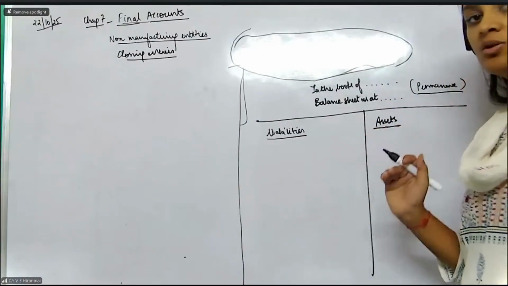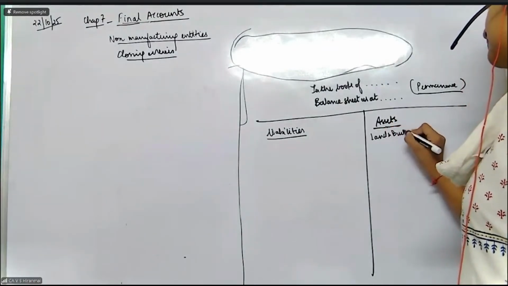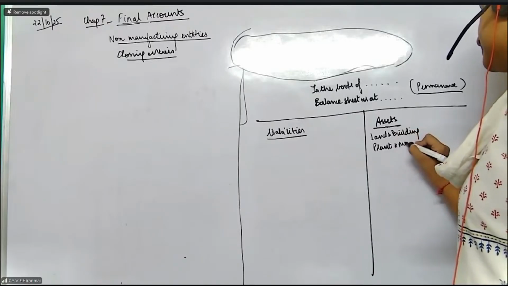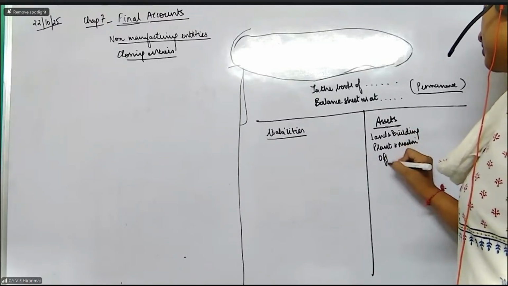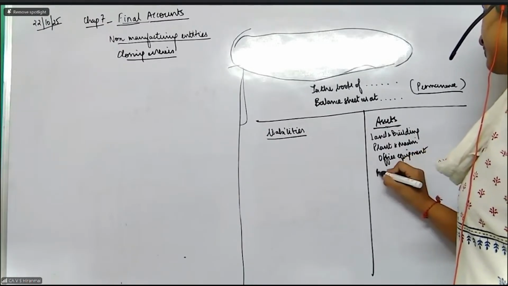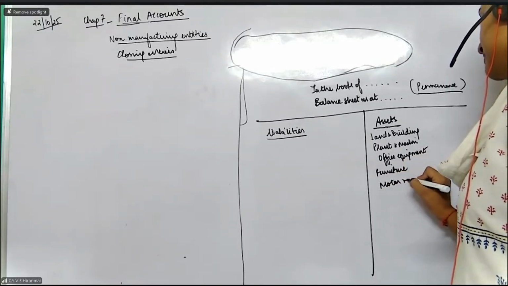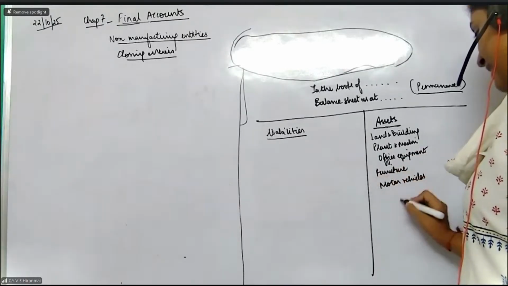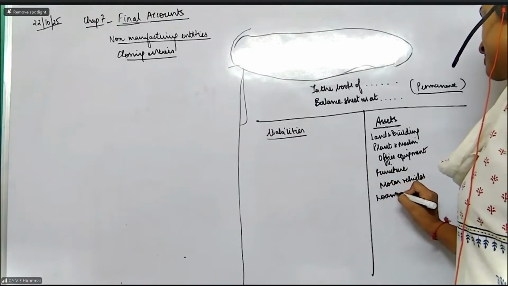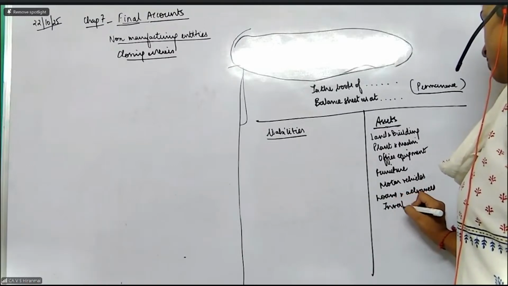So permanence means those assets which are permanent. First is land and building, the fixed assets will come first. Plant and machinery. Any other office equipment. And then furniture. And then you have motor vehicles. And then you talk about any other loans and advances, long term, you have given. Any investments you have made.